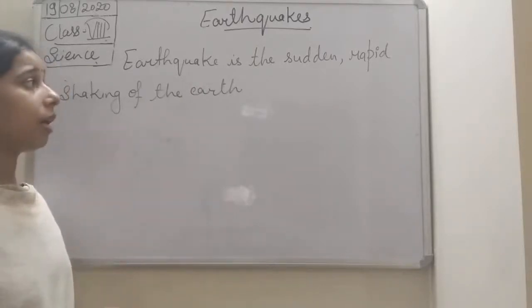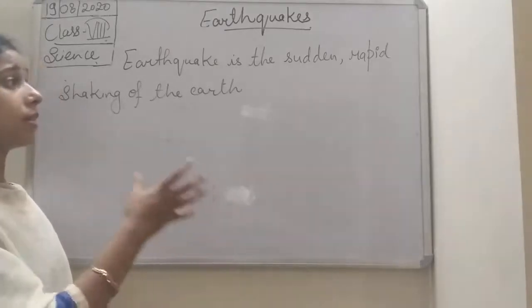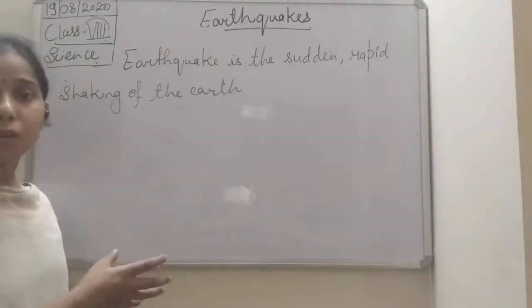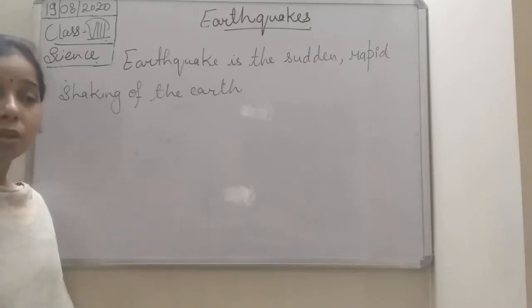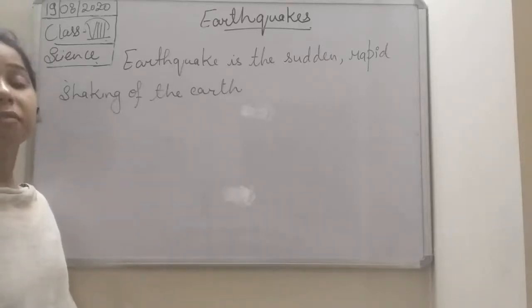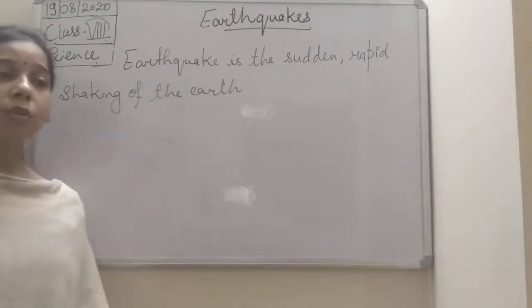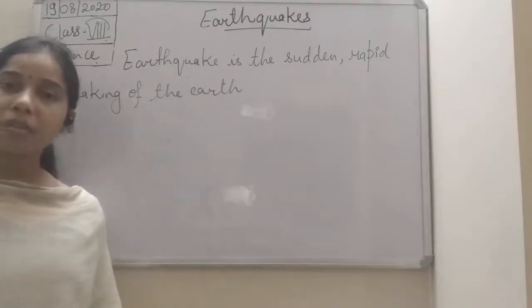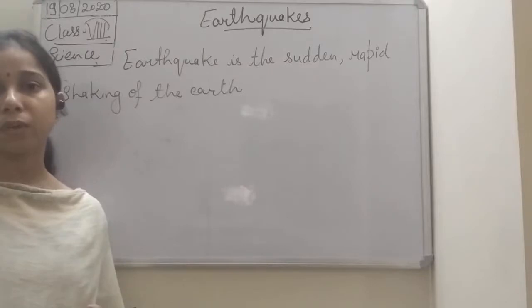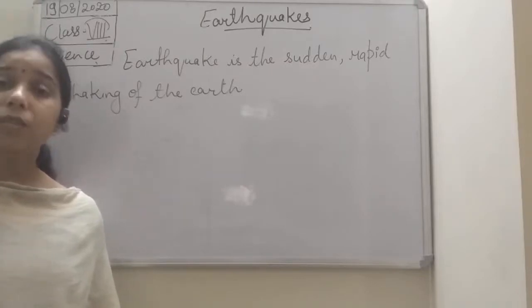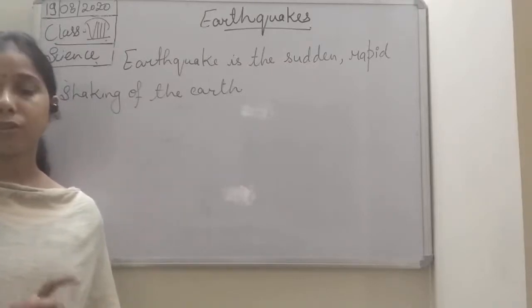Now the question arises: why does the earth show this sudden or rapid shaking or rolling? It is because of vibrations. You should know that vibrations are produced inside the earth, and these vibrations cause the earth to shake.